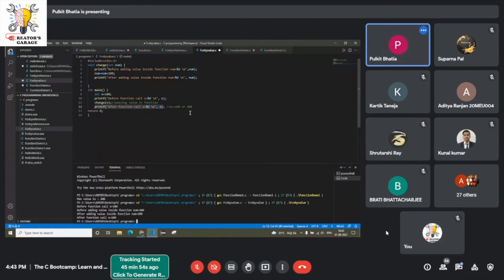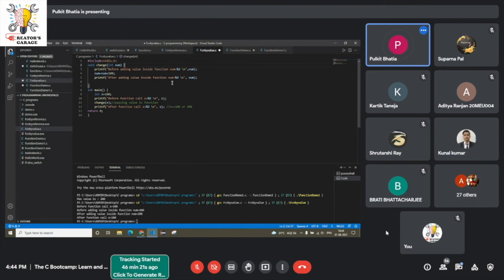Understand? When I say calling by value, what happens is this is x. When the compiler goes into this function, a replica of x is created. Understand this: not the original x, but a replica of x is passed as the parameter argument here.